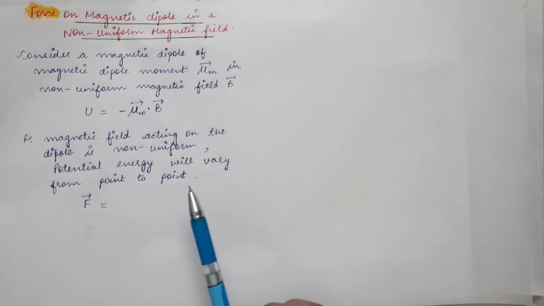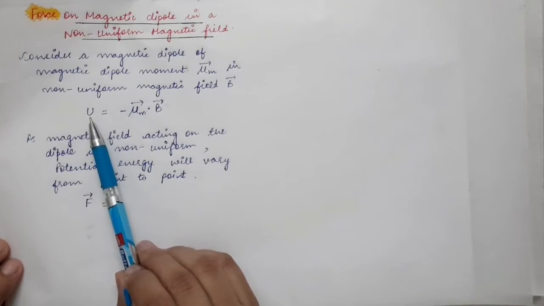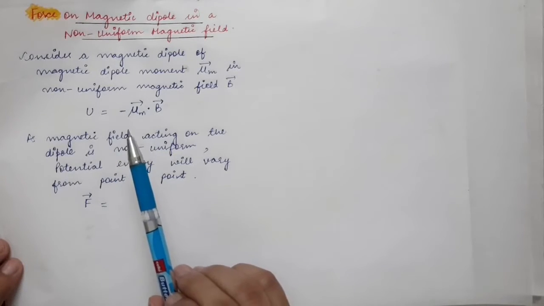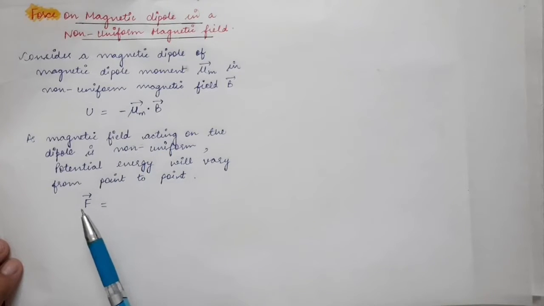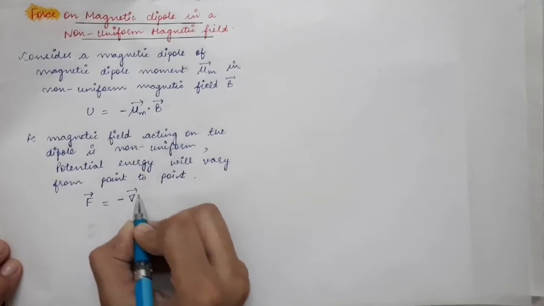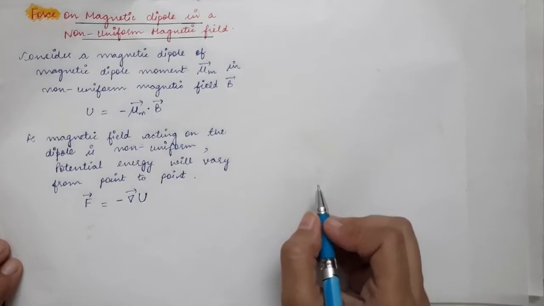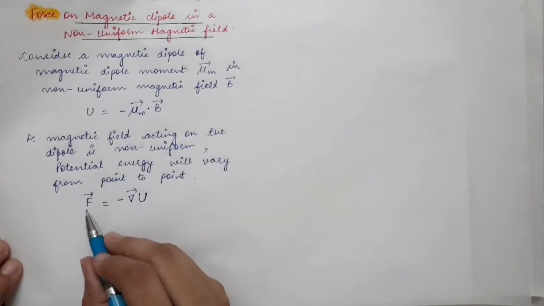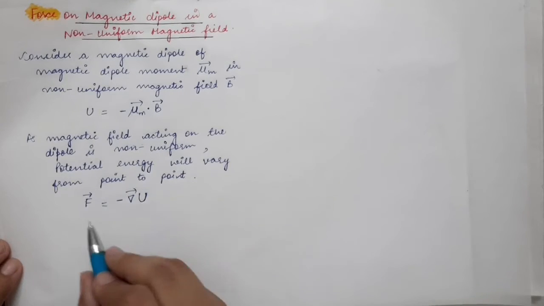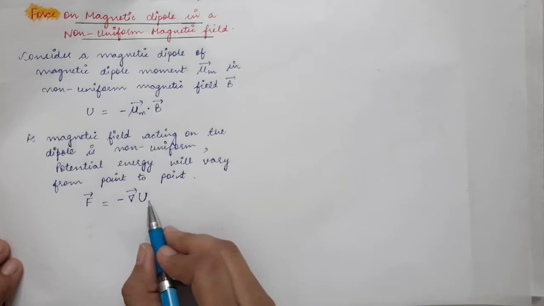And due to the variation in the potential energy, there will be some force acting on the magnetic dipole, and the expression of force is given by the negative of the gradient of the potential energy. So this is the formula. How do we find the expression of force if we are given the expression of potential energy? Force is given by the negative of the gradient of potential energy.